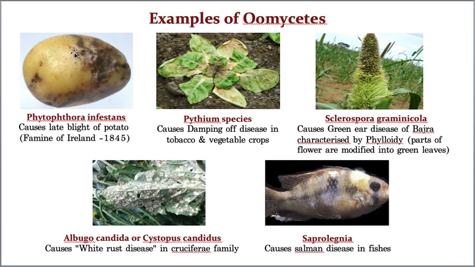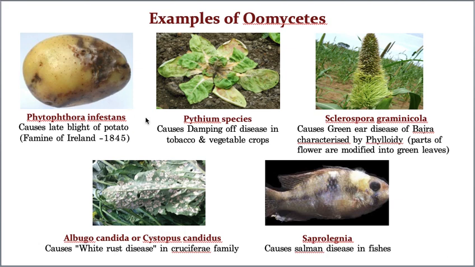See, this is late blight disease. The potato tubers infected by Phytophthora suffer symptoms like this. You can see the blight patches. So this is called late blight, which is present on potato and is caused by Phytophthora.